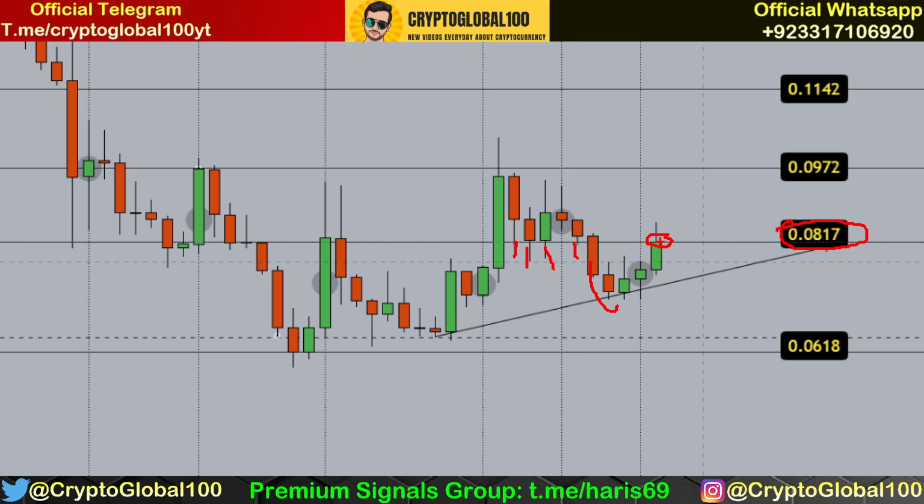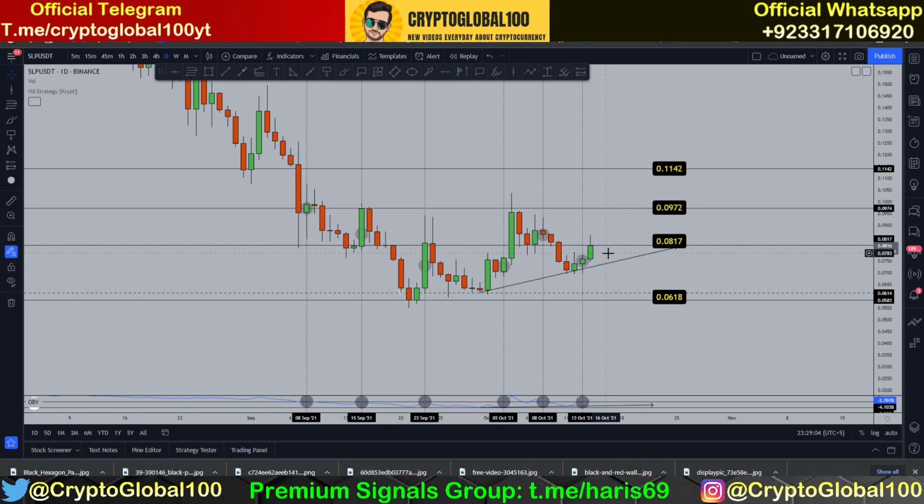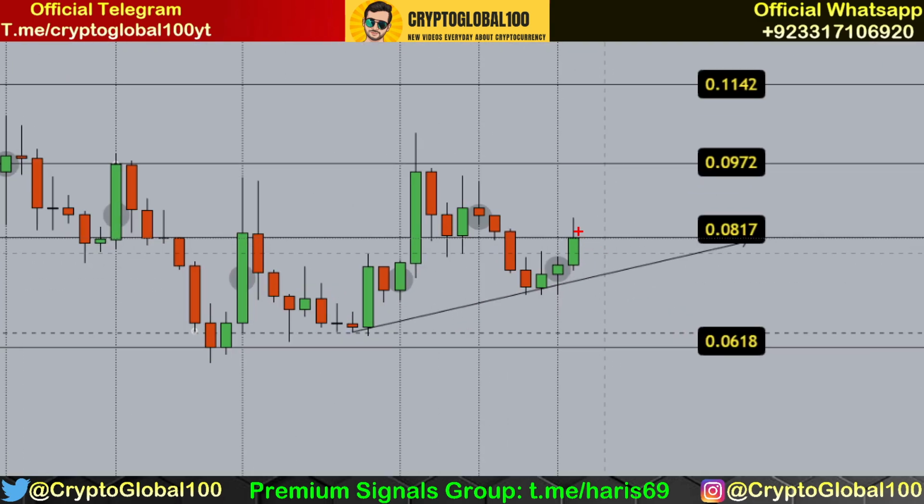So what is the next scenario? Well, this candle, which is in formation right now, this is a daily candle, it has to close above 0.0817.